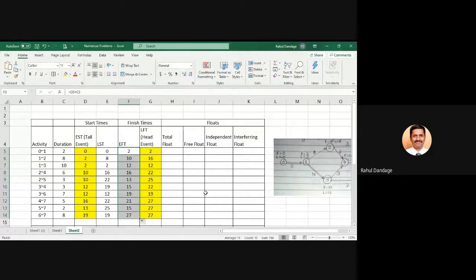So 0 plus 2, 2 plus 8, 2 plus 10, 10 plus 6, 10 plus 3, 12 plus 3, 12 plus 7, 16 plus 5, 13 plus 2, 19 plus 8.